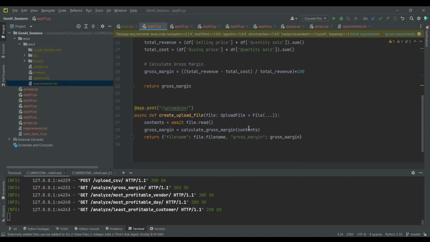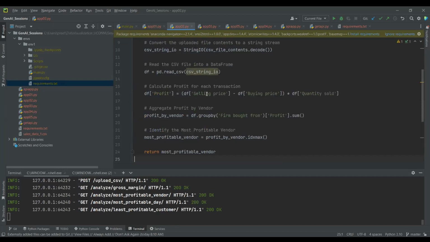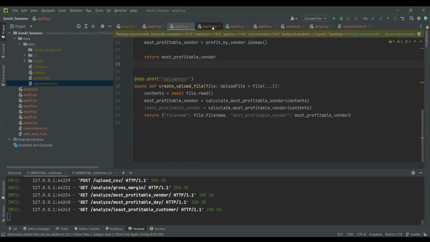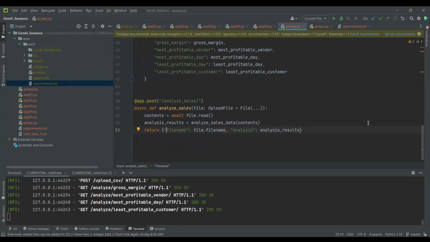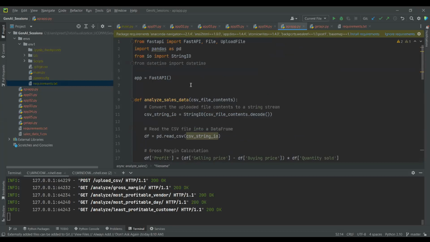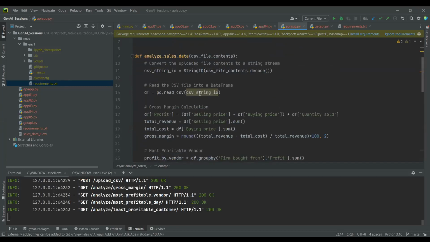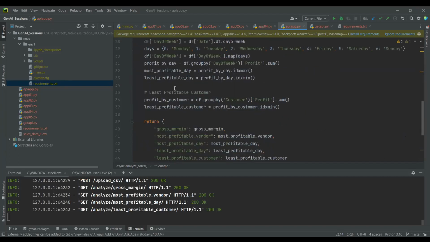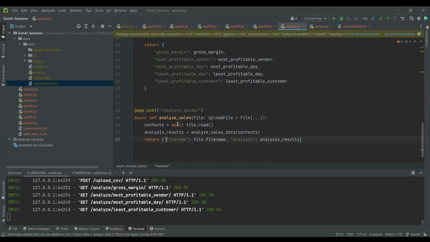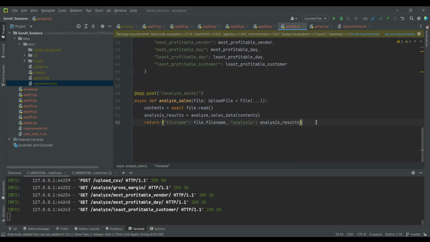So I went ahead and created a file for each question, and this was my first approach. And then I asked it to put everything into one program. For example, I said that I wanted a program that will answer all of my questions in one API. So then it went ahead and gave me this entire program, and this is another API that I created.